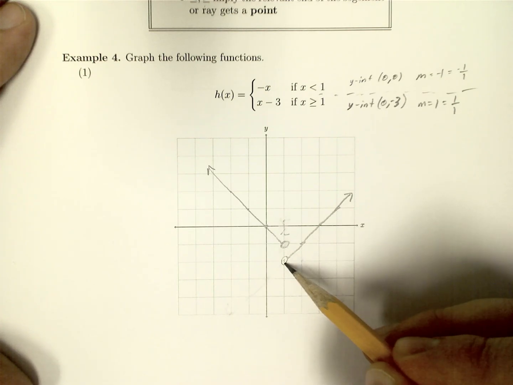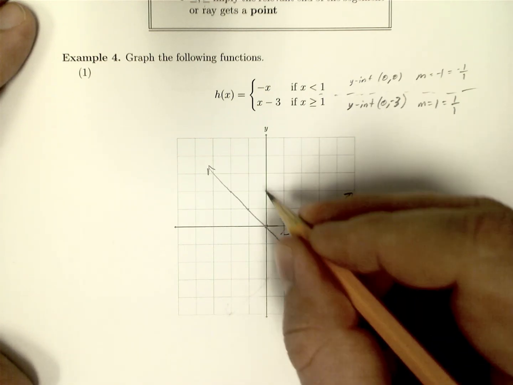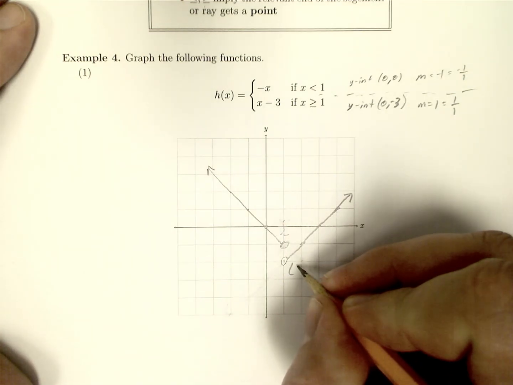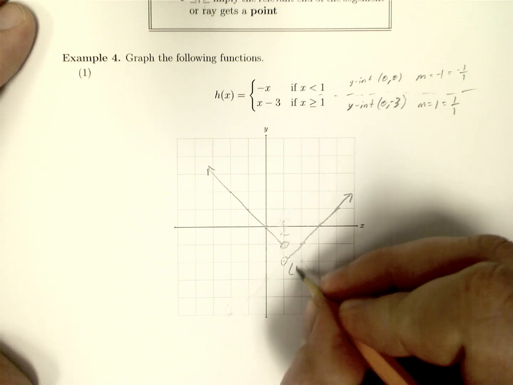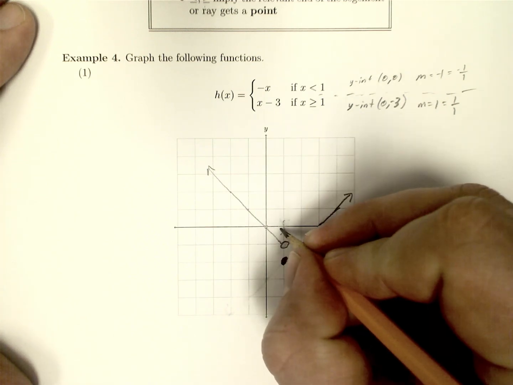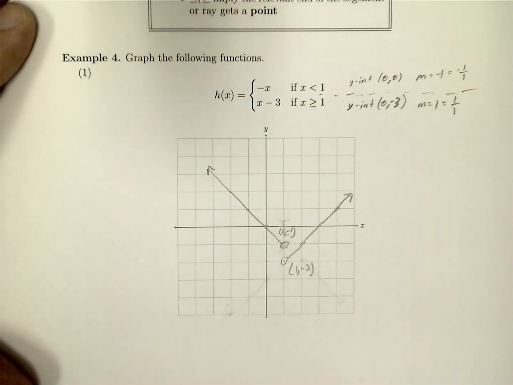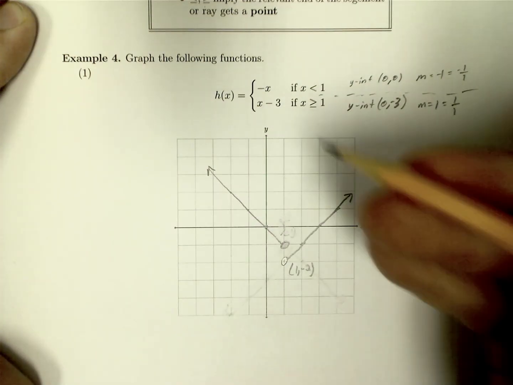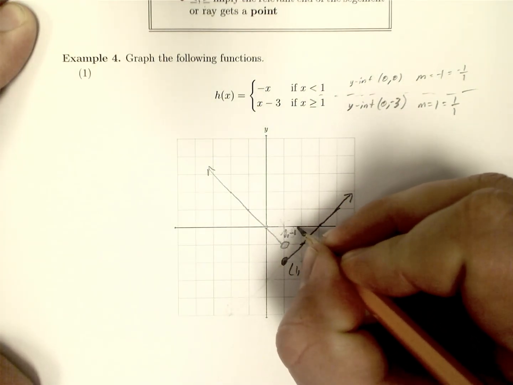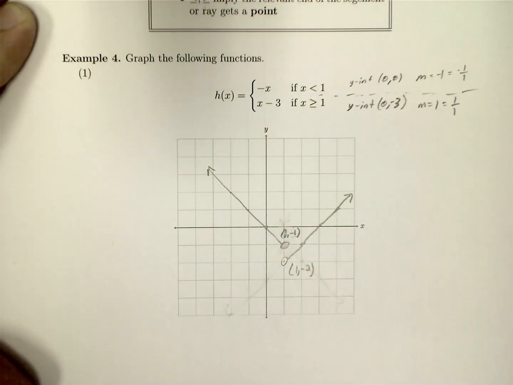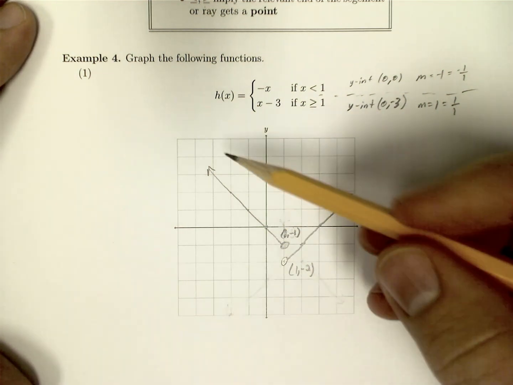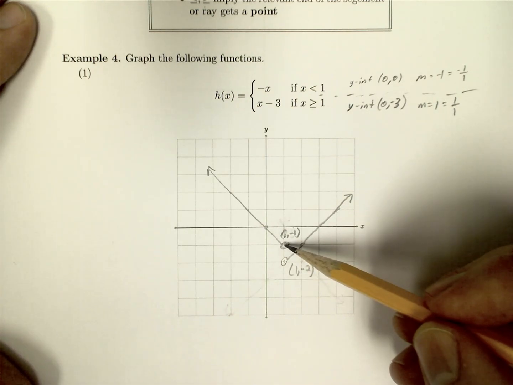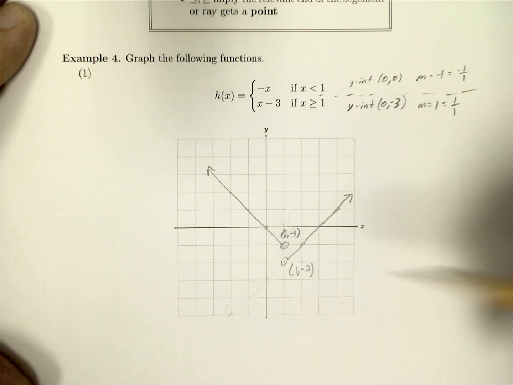So this one was a hole, this one's a solid dot. These are not on the axes, so I'm actually going to label them just to be extra safe. 1, -2, and this is the point 1, -1. Oops. There's some remnant there. So 1, -1 is this point right here. Okay, and this is the graph. Again, it passes the vertical line test, has a hole, and the only place that looks like it might overlap is here, but it's a hole here, which means the vertical line would go through it, but intersect here.